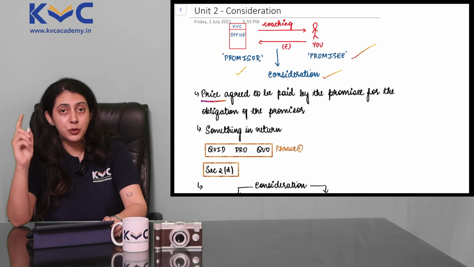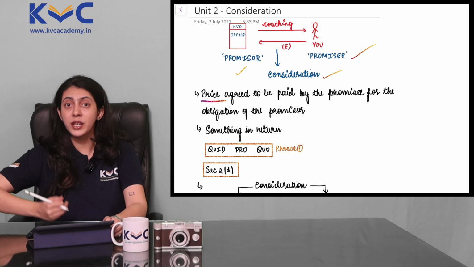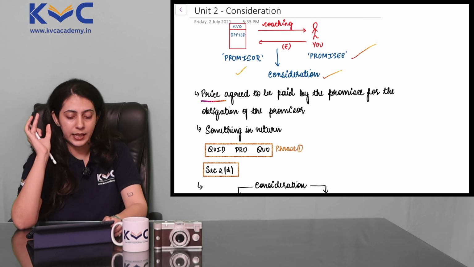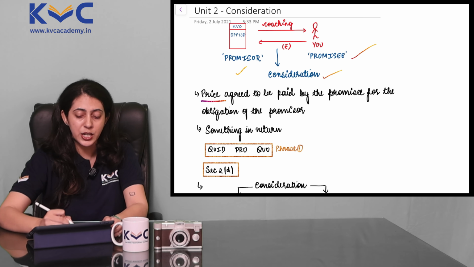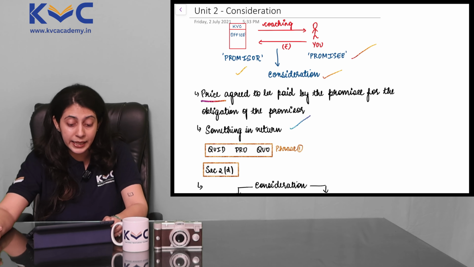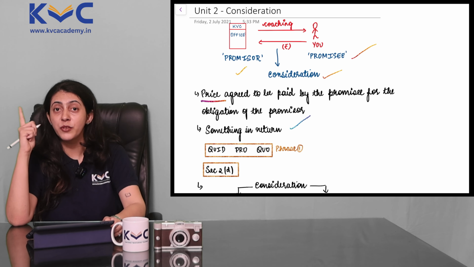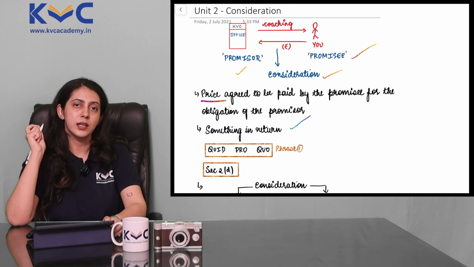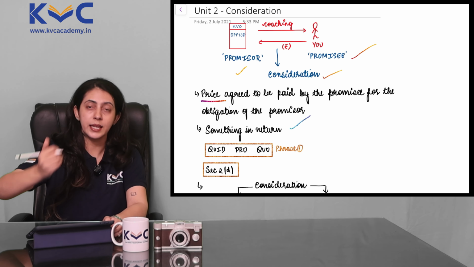Obligation refers to duty. For the duty that we are performing towards you, you are paying us a certain price, and this concept is called consideration, which means something in return in English, and in Latin, if you remember, quid pro quo.